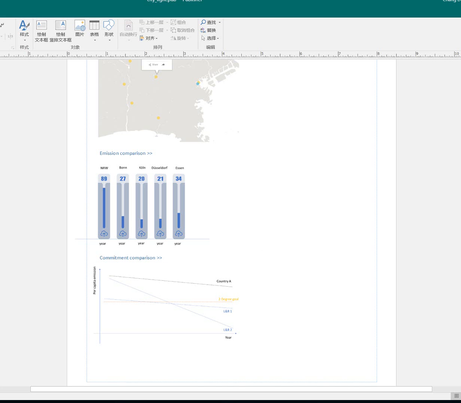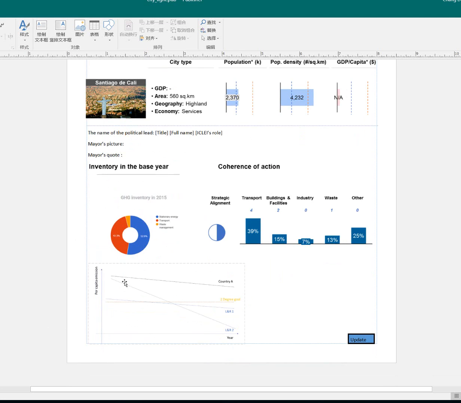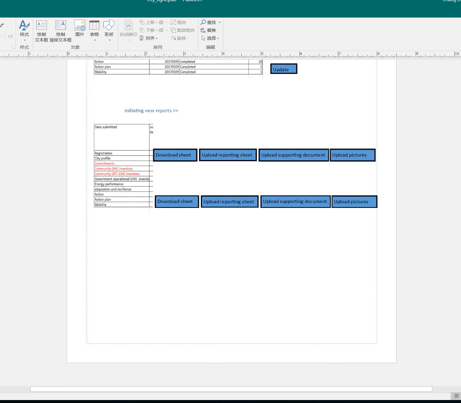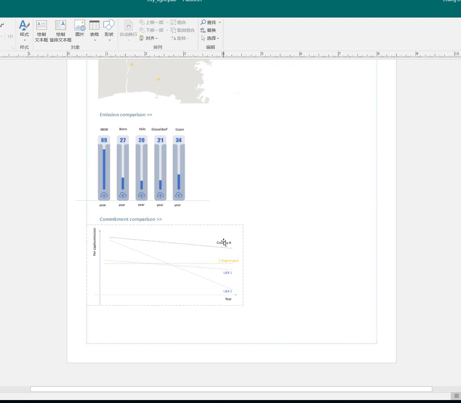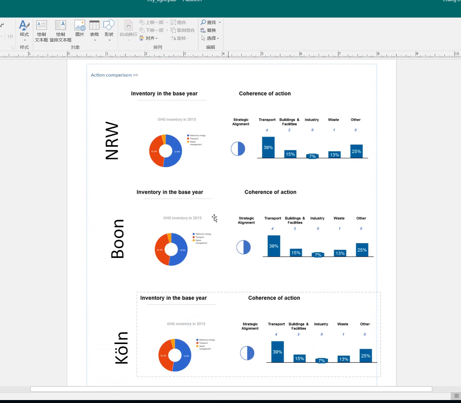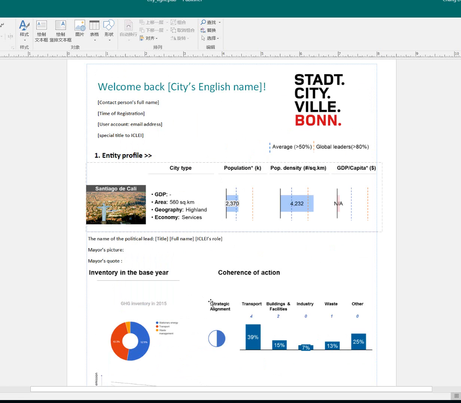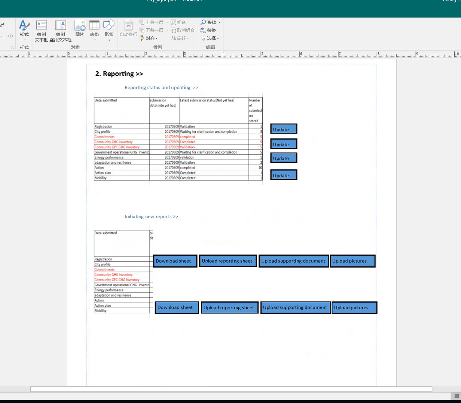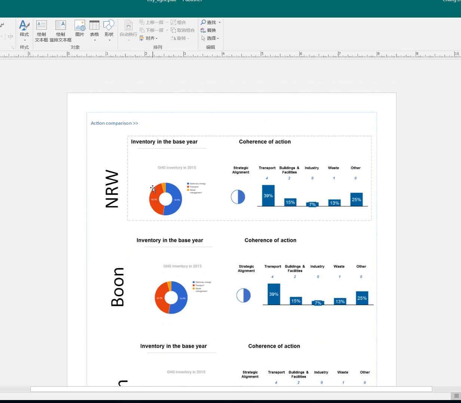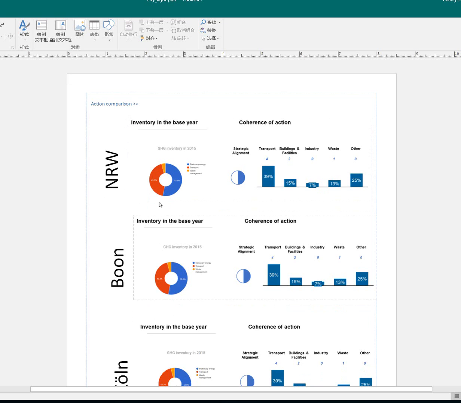Then it is followed by a commitment comparison. This is a graph that has the same methodology as the front page. The only difference is that instead of comparing to the country goal, here we compare Bonn, Cologne, Düsseldorf, and Nordrhein-Westfalen all in one graph to show which one's commitment is more ambitious. And then it's pretty much just copy paste of the city profile information to here, so that the cities can see their peer cities' performance and their higher and lower level government's performance.